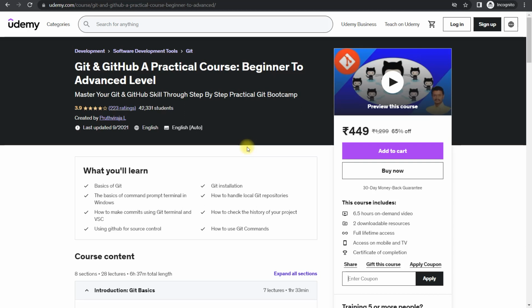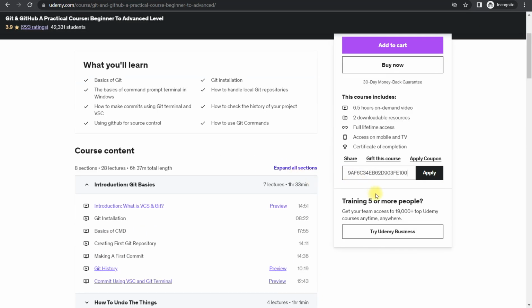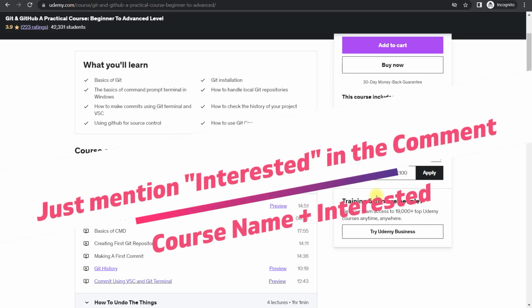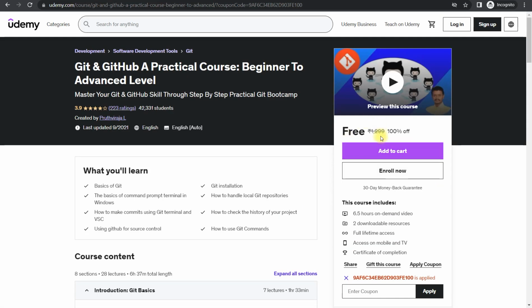Now let's see what you can do. You need to use it. For the first course, Git and GitHub, the practical course, the coupon code is here. You can note it down from here, or if you are interested in this course, just mention it in the comment section. I'll help you with the coupon and the link of this course in the comment section right away. You just need to click on apply. Once you click on apply, it will be available for free and you can enroll. It will be with you for a lifetime.